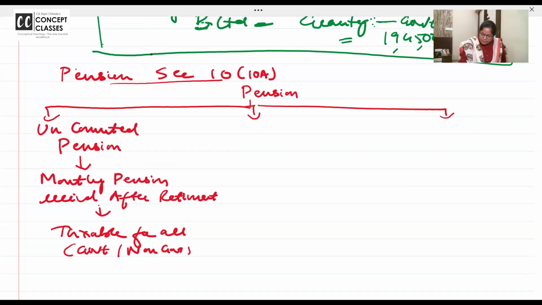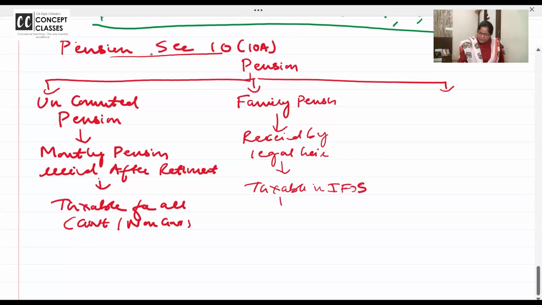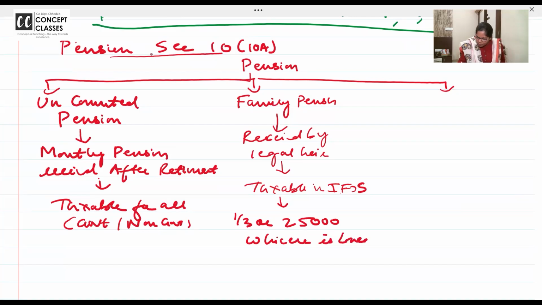Next. Family pension. Received by legal heirs. Legal heirs. Taxable in IFOS. You can also write IFOS, income from other sources. 1/3 or 25,000, whichever is lower. Hope you are understanding that this is to make you learn now. You've already solved family pension questions.